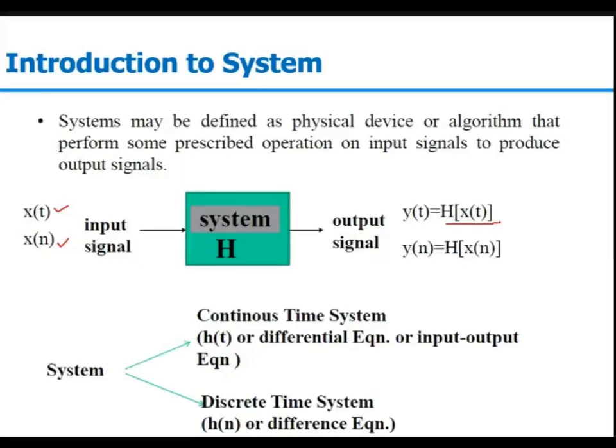Sometimes we have feedback in the system, sometimes we do not have any feedback in the system. Depending on the signals, whether they are continuous or discrete signals, the system could be a continuous time system, where h of t is the response of our system, or a discrete time system, where h of n is the response of our system. Generally, our system has inputs and output, as you can see here. So this input and output are nothing but our signals, and one is the excitation mechanism.